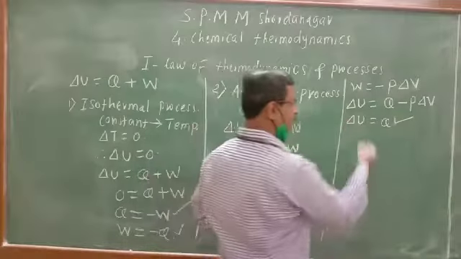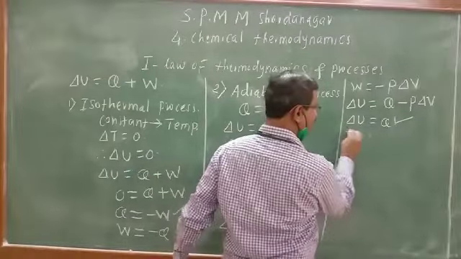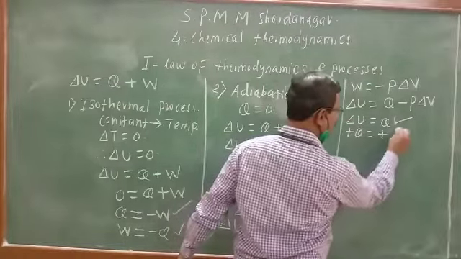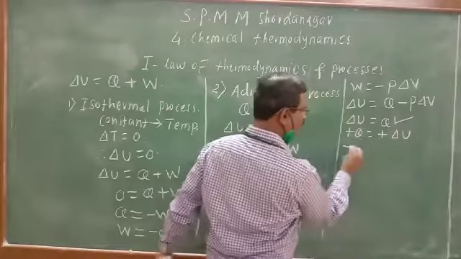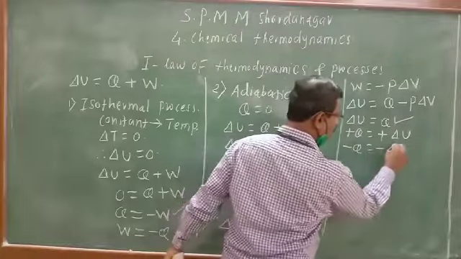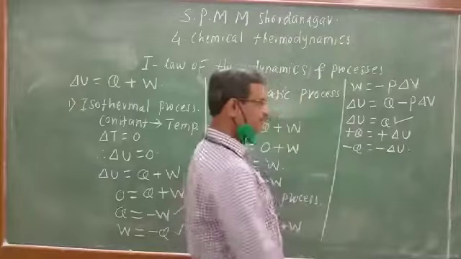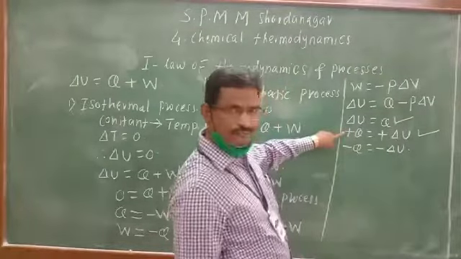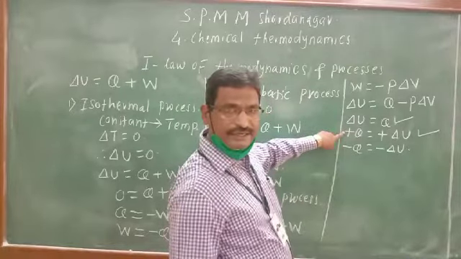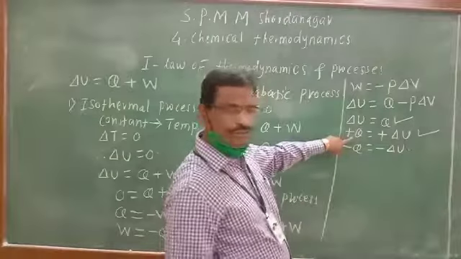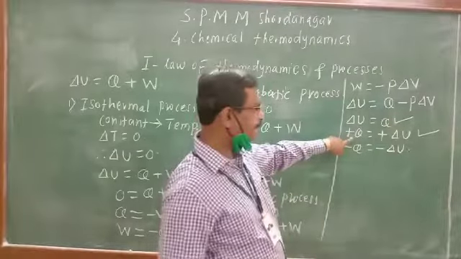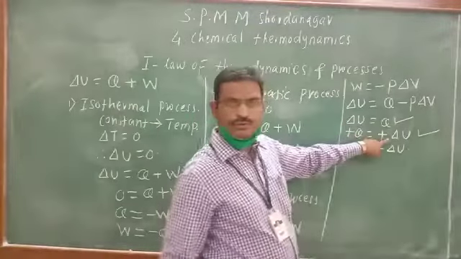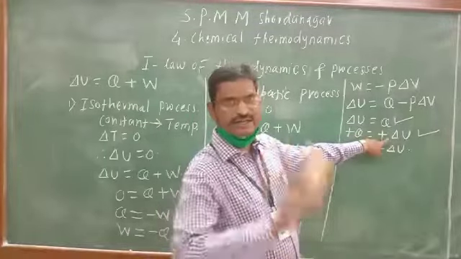Because in this equation, plus Q is equal to plus delta U, or minus Q will be equal to minus delta U. Plus Q means heat is absorbed and plus delta U means increase in internal energy.